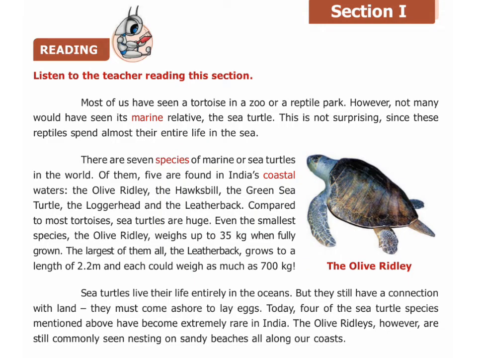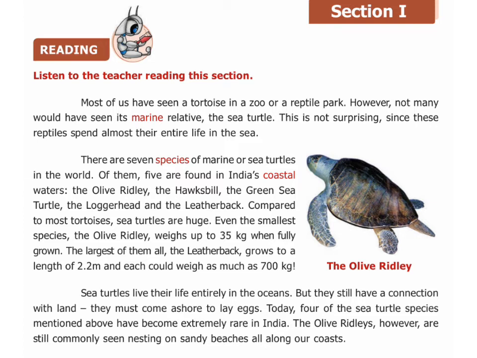Now I am going to give you a summary of this lesson. There are 3 sections given in this lesson. We will see them one by one. There are 7 species of sea turtles, out of which 5 are seen in India: the olive ridley, the hawksbill, the green sea turtle, the loggerhead and the leatherback. The turtles are huge and weigh between 35 kg and 700 kg. The largest sea turtle is the leatherback, which is 2.2 meters long and 700 kg in weight.